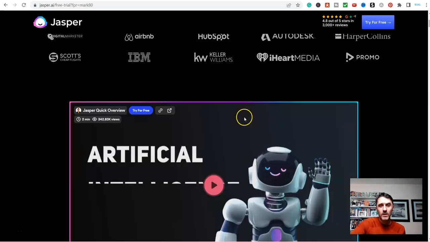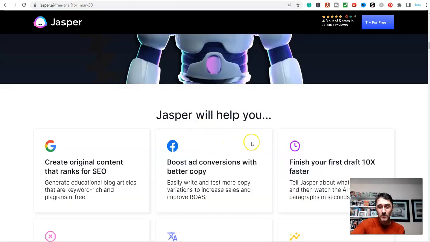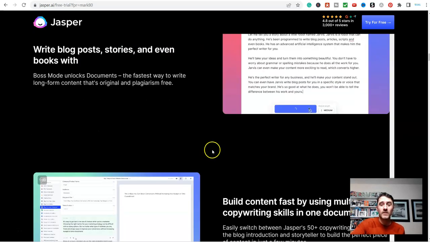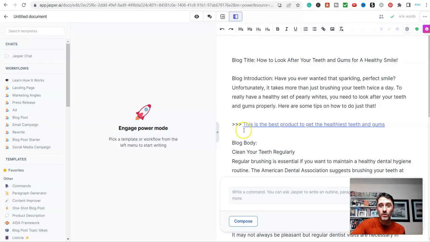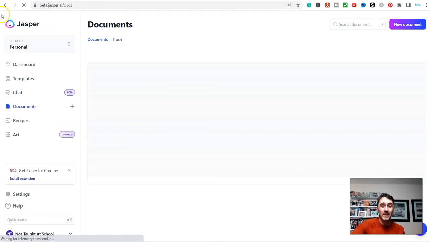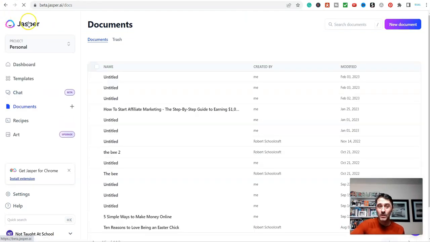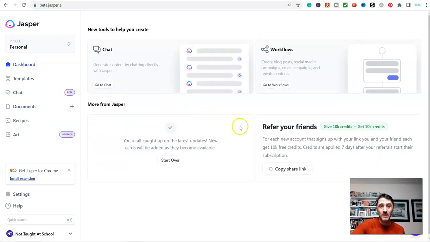Now, the other thing here as well is inside of Jasper, they also have lots of training for you. But what we've looked at today is literally just using one element of this, which is creating blogs. But let's say we didn't want to create blogs or you didn't want to create a website. What you could actually do is, so you found the products that you want to become an affiliate for, like the one that we just looked at a second ago. We could then go onto a website like Quora and find people who are asking questions about dental care, looking after your teeth, these sorts of things.